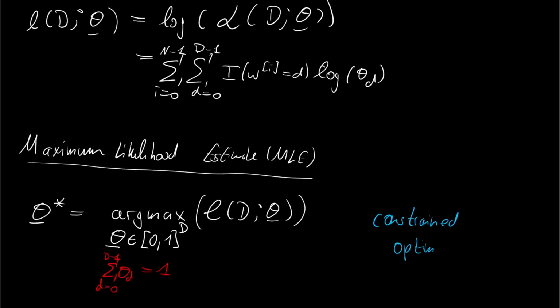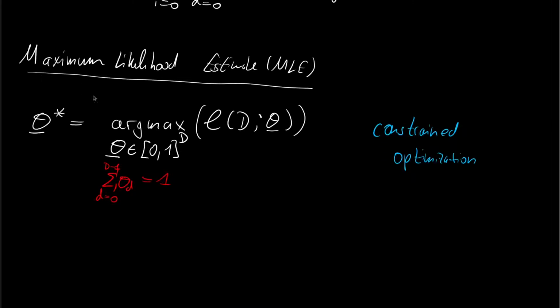And to solve this constraint optimization, we have to use some sort of a trick. In mathematics, there is a way to incorporate the constraints into our target function or in our loss function. And that's what we have to do. So, incorporate constraints into target function.